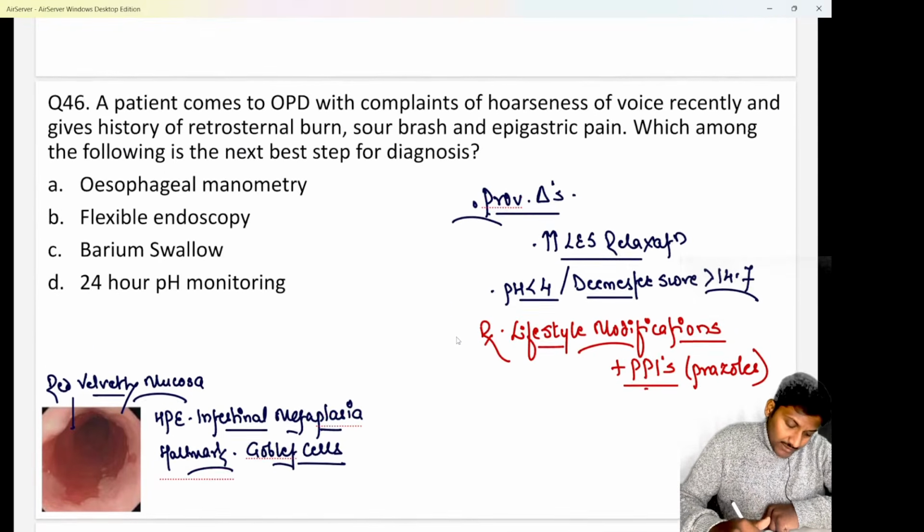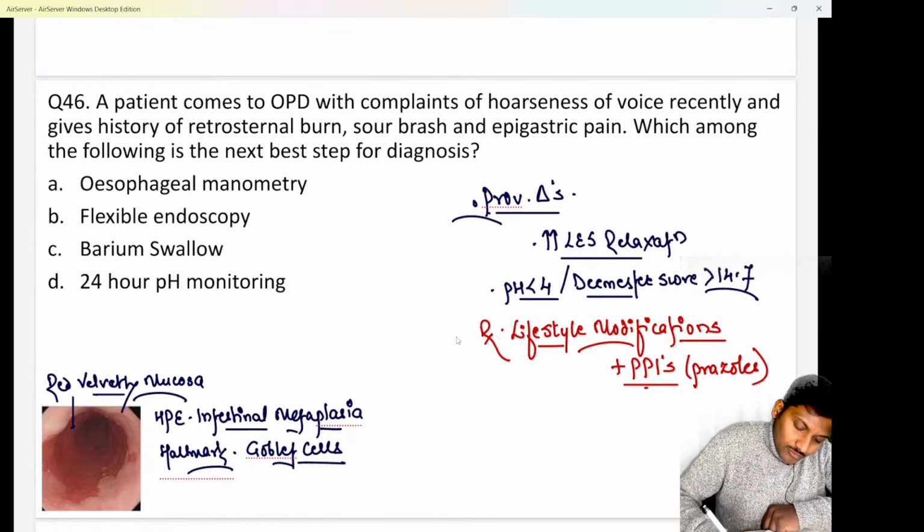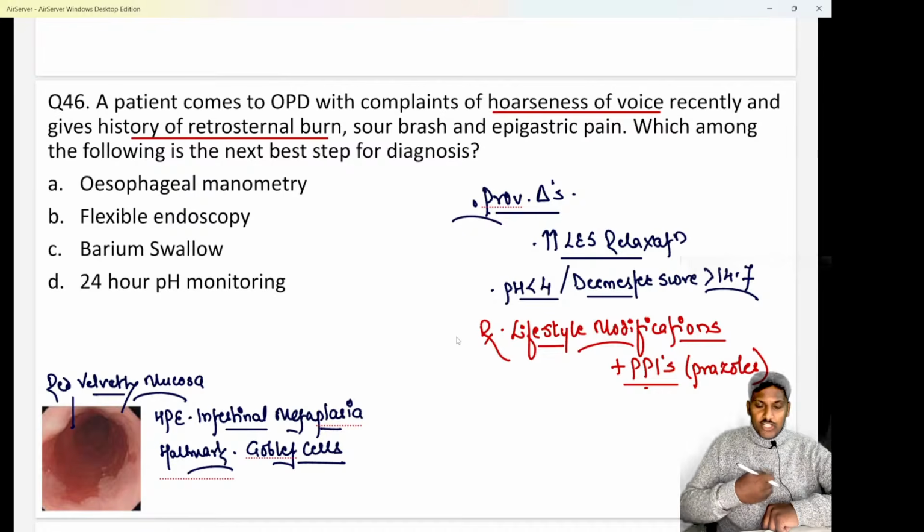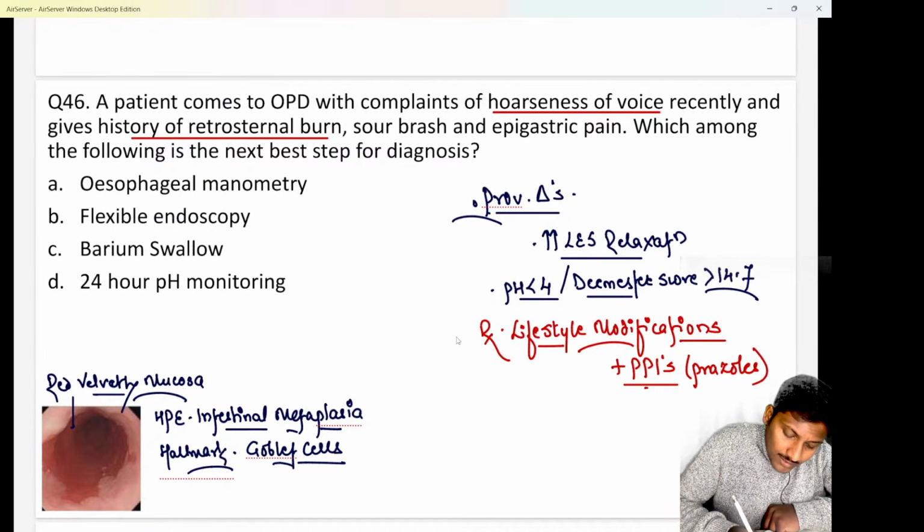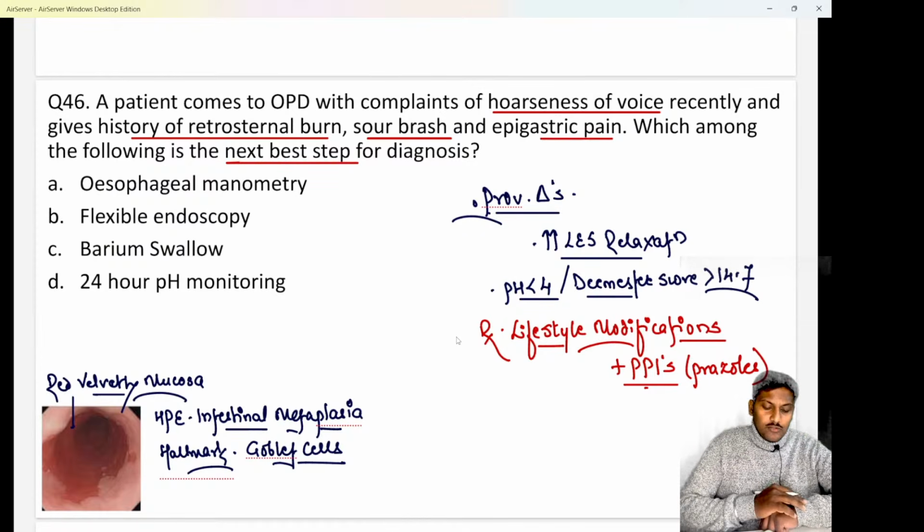We are having a case where they say a patient comes to the OPD with complaints of hoarseness of voice recently, and the patient also gives history of some retrosternal burning sensation in the chest. Along with that, there is a sour brash along with epigastric pain. Which among the following is the next best step for the diagnosis of the patient?